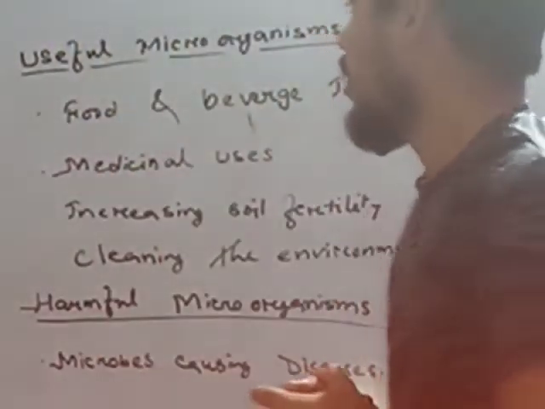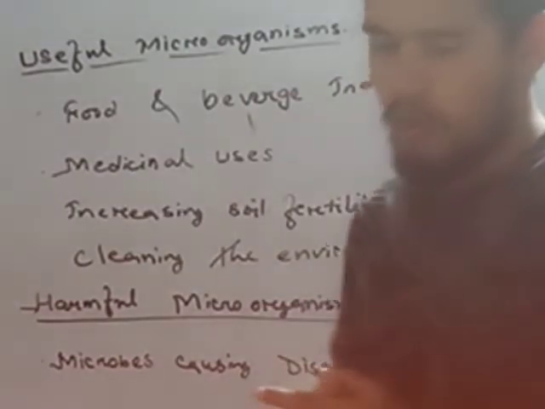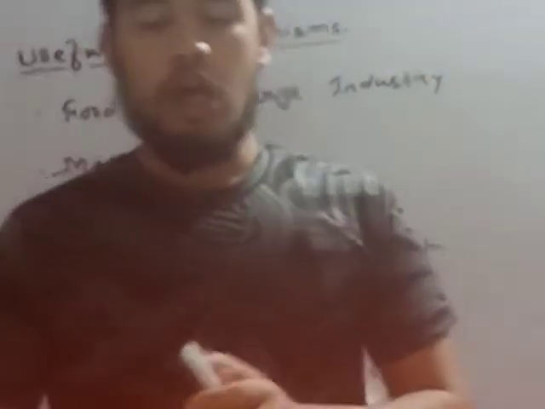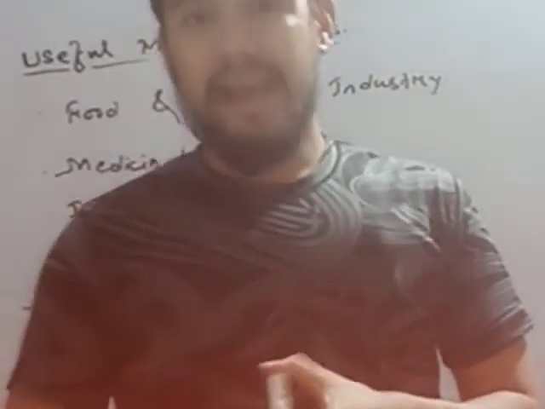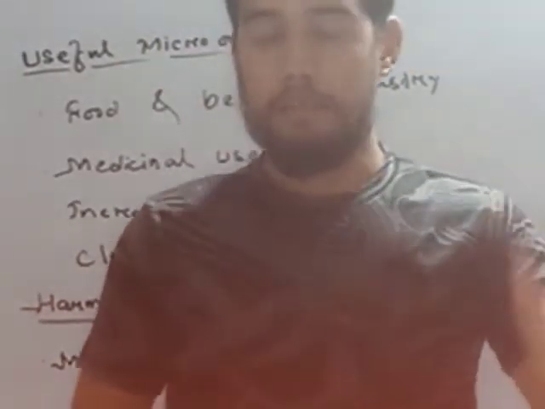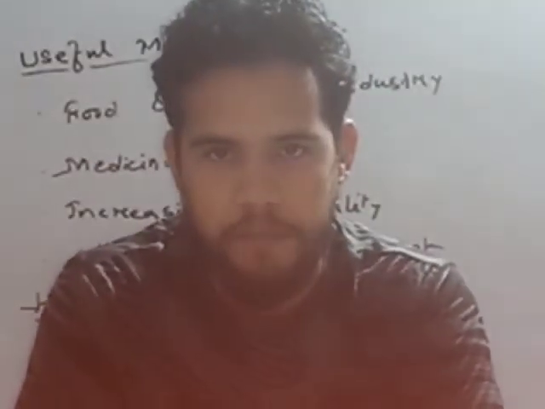Some more examples. The first is making bread, dosa, idlis and doklas. These food items are made with the help of a microorganism known as yeast.